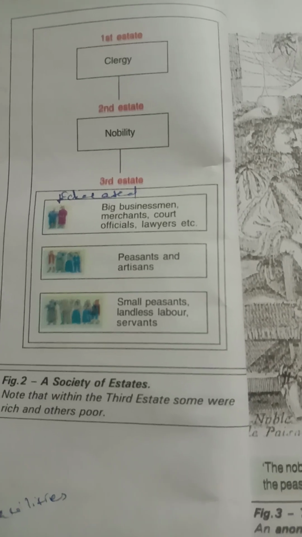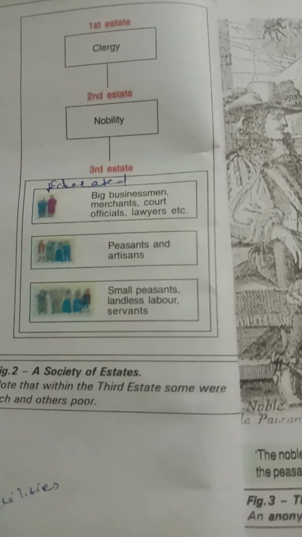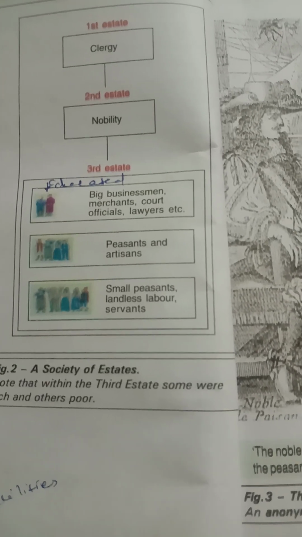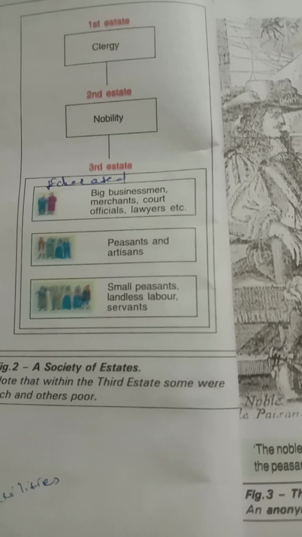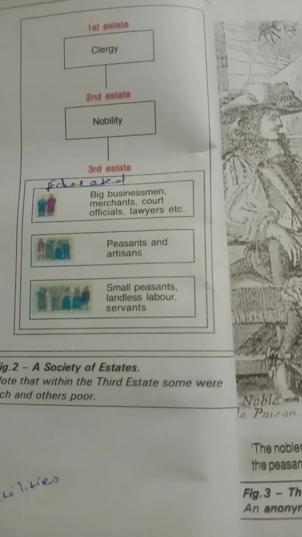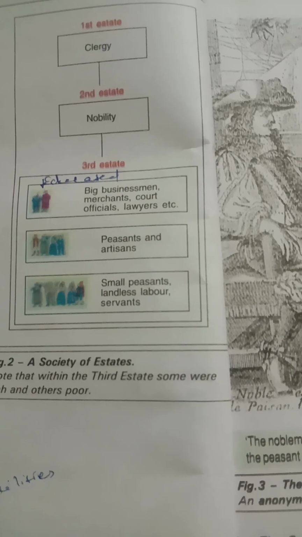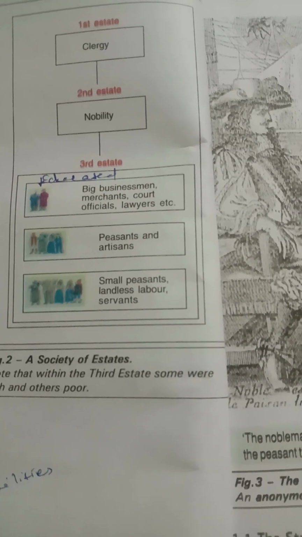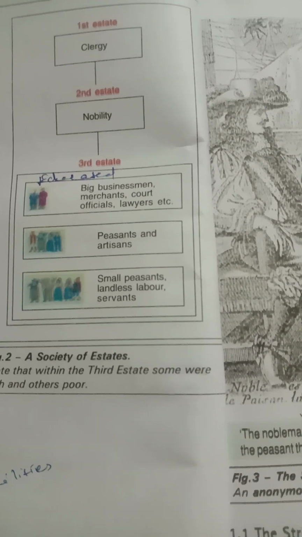The peasants, that is the farmers, made up nearly 90% of the population. However, only a small number of them owned the land they cultivated.